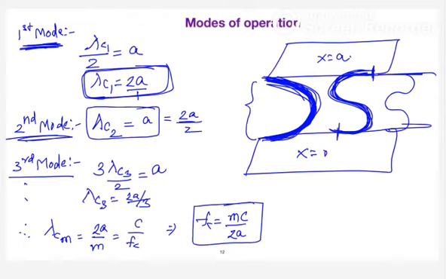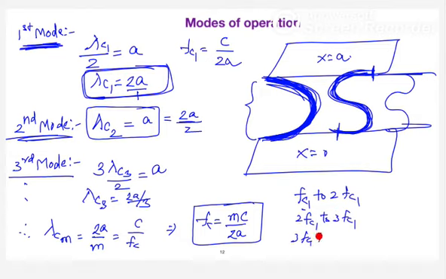And when you see the group of frequencies, the frequencies from FC1 to 2FC1, you can call it the first mode. And what does FC1 represent? FC1 is the cutoff frequency by assuming m is equal to 1. And the group of frequencies from 2FC1 to 3FC1, you can call the second mode. And 3FC1 to 4FC1, you can call the third mode and so on.